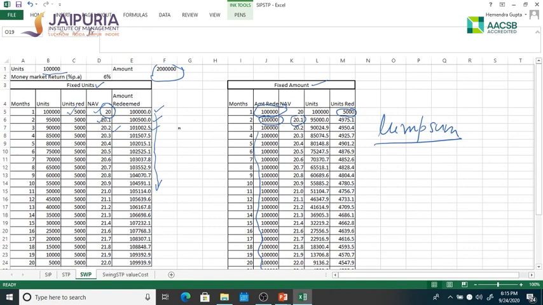Again I'm mentioning a caveat here. It is always advisable to run an SWP from a safer fund, because if this is an equity fund, and the markets behave as we have discussed, then tomorrow you may get a higher pension, but next time the markets will crack down, the NAV will fall, and you will get a smaller amount. So this is what the advantage of SWP is. I hope it makes it clear to you.